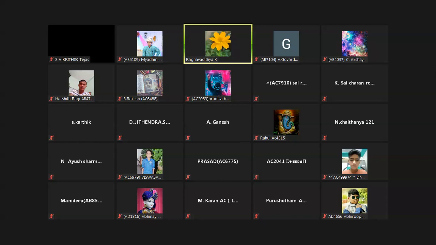Next, a very simple concept, that is coal and petroleum. The coal and petroleum concept we already discussed in the 8th class: the formation of coal and the formation of petroleum, and how we have to use them. If you use them excessively, what things will happen? How is coal formed, can anyone explain?